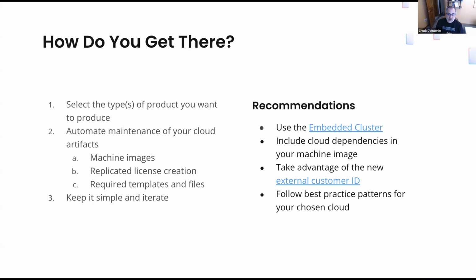And then, most importantly, you want to follow the best practice patterns for the cloud that you've chosen. So sometimes as you go through best practices, you're going to get ideas over here and ideas over there, but pick the ones that make sense for you. So for example, in the example we look at today, I'm going to spin up the entire VPC that's running the application in the replicated cluster. I saw that as a best practice. I thought I liked it. It made sense for what I was trying to do, but I've seen other best practices that say, hey, prompt for the VPC and subnet. Again, that's going to depend on what makes sense to you, but follow the practices as well as you can. And that's for a couple of reasons. Number one, it's going to be taking advantage of what's expected, those patterns that the customer is used to.